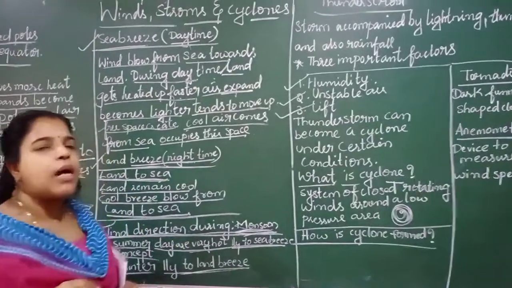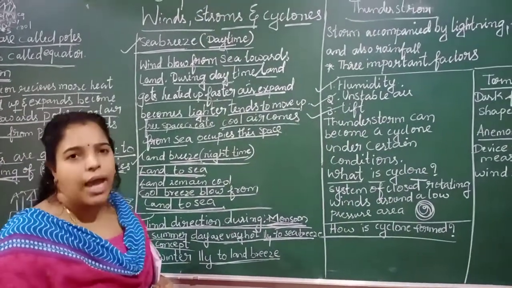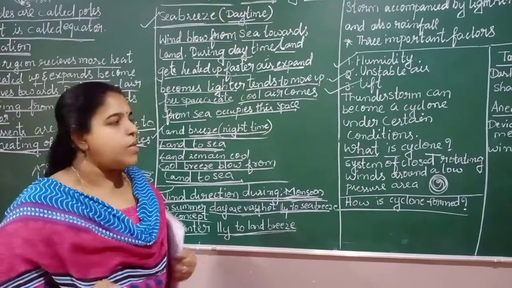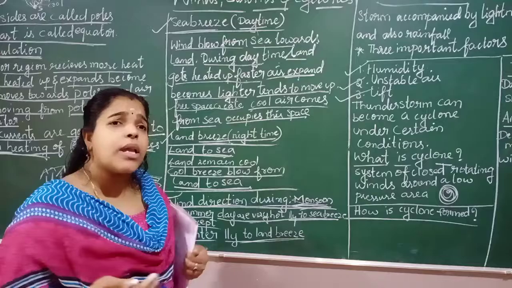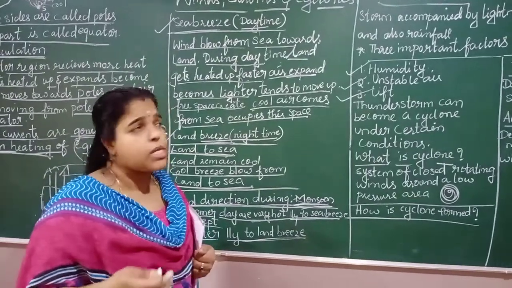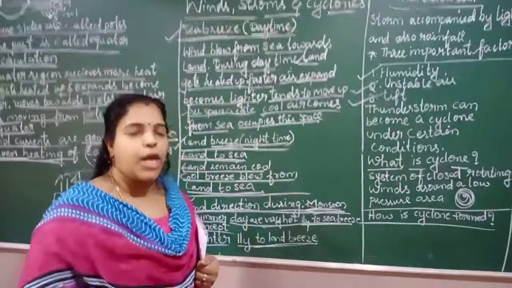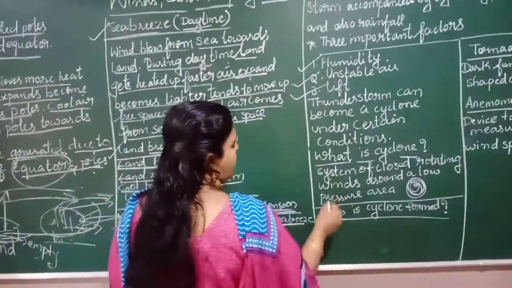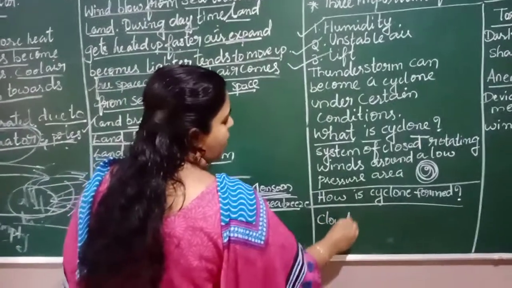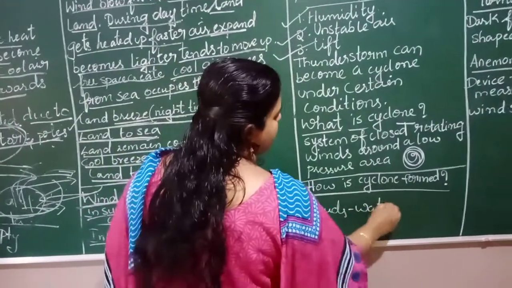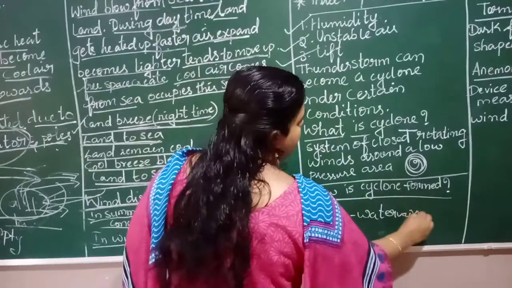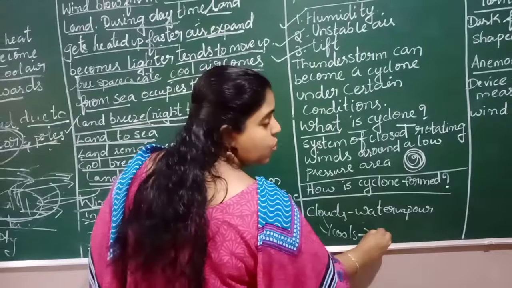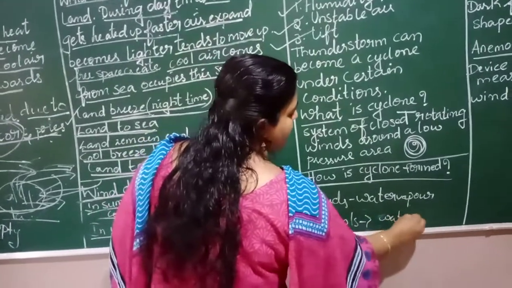Sometimes the thunderstorm becomes a cyclone under certain conditions. Some certain conditions means heavy rain. How is the cyclone formed? If continuous rain happens for one full week, what is happening? What do you mean by clouds? Clouds are nothing but water vapor. The clouds cool and form water, and this water falls as the rain.